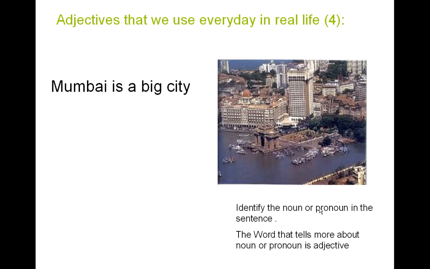We all know it's a particular city, and the word city is a common noun, because then we are talking about any generalized city. Hence, the word big, which tells us what kind of a city Mumbai is, becomes an adjective. So Mumbai is a big city. We could have said something like New York is a big city, or New Orleans is a small city. So it can be a big city, it can be a small city, but the word big or small here is the adjective.